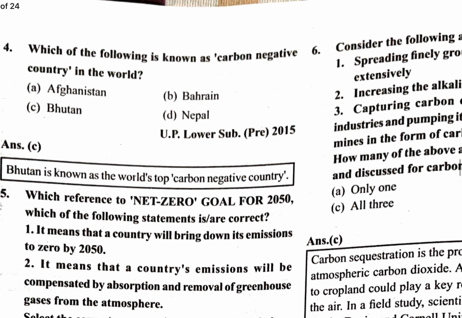Which of the following is known as a carbon negative country in the world? Carbon negative country, that is Bhutan. Bhutan is very environment friendly and does not emit a lot of carbon.